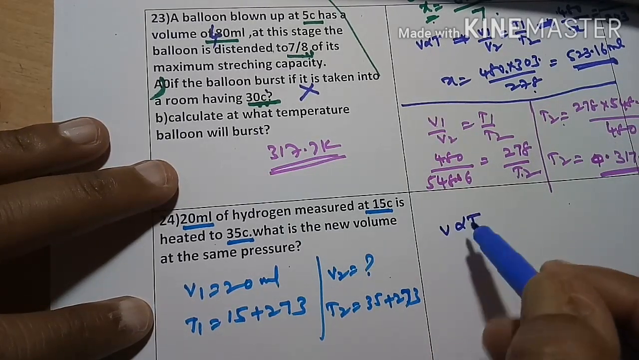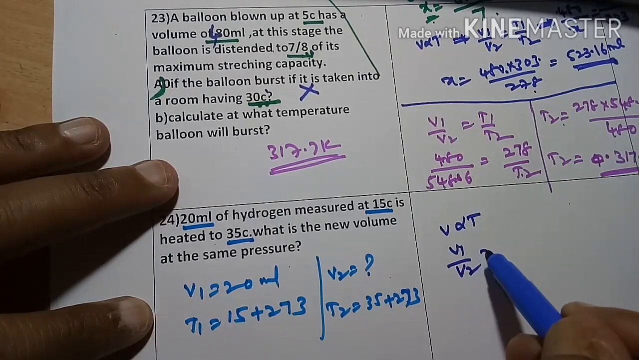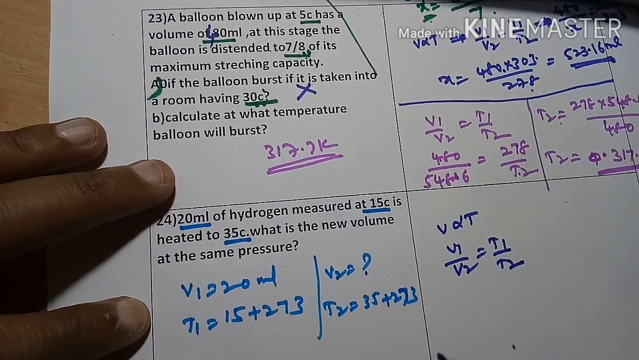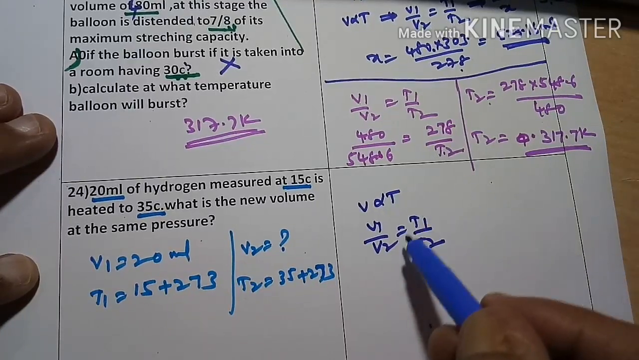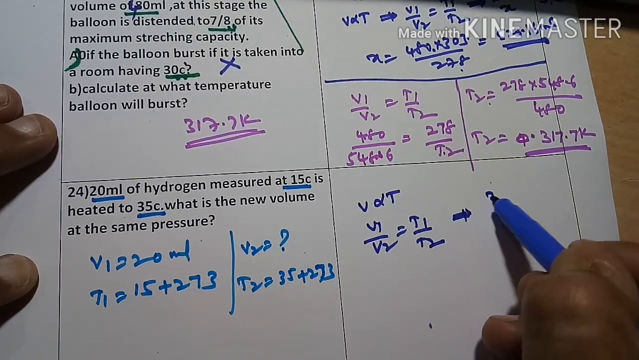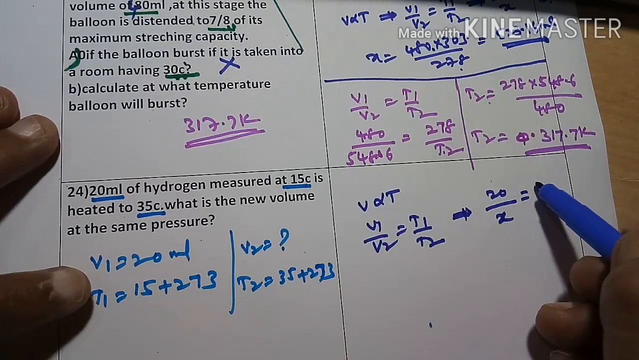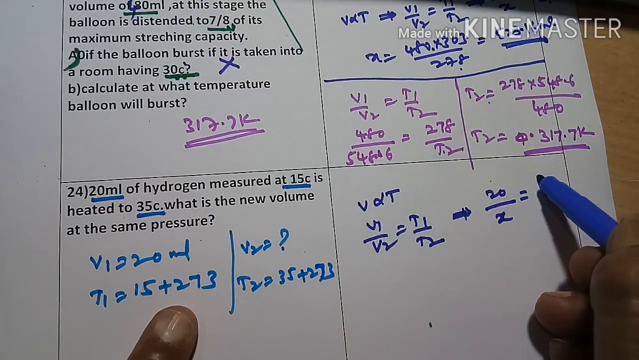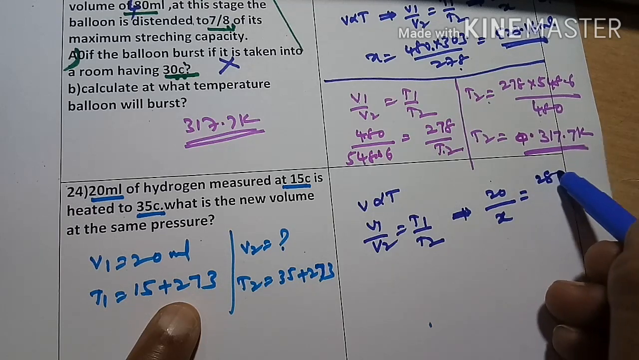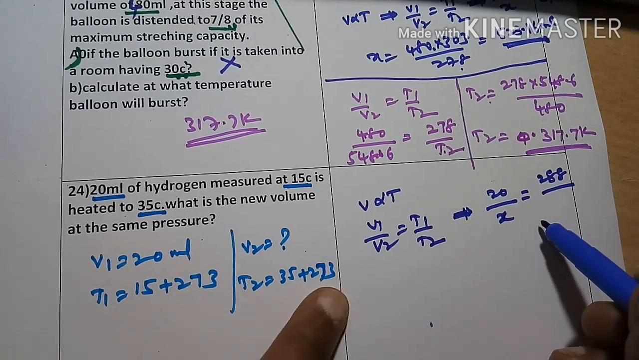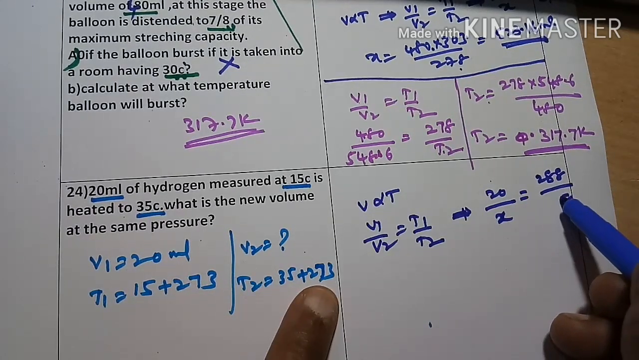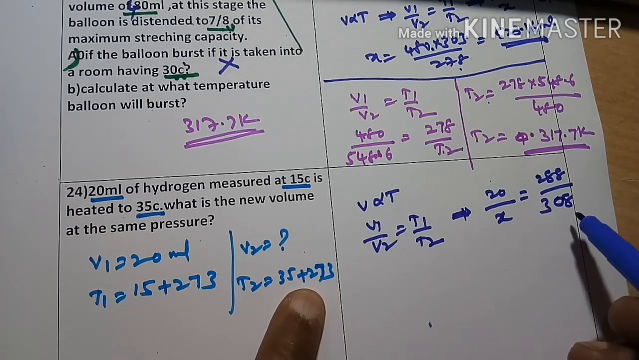V is proportional to T, we know. So V1 by V2 is equal to T1 by T2. V1 is 20 ml. V2 is what we should find out, X you can take. Then T1 is 15 plus 273, so 288, divided by 35 plus 273, that is 308.